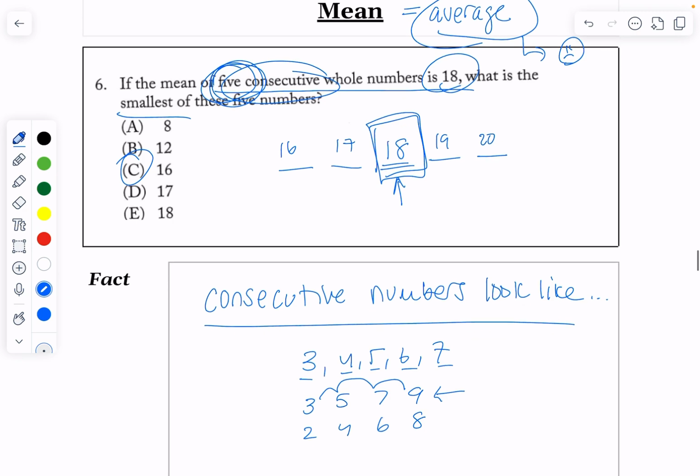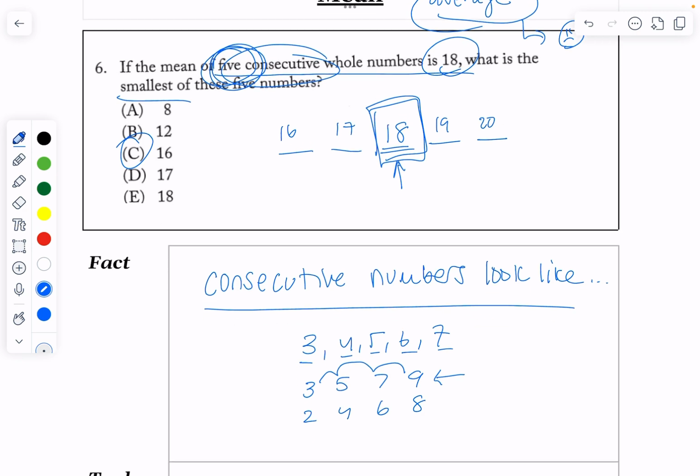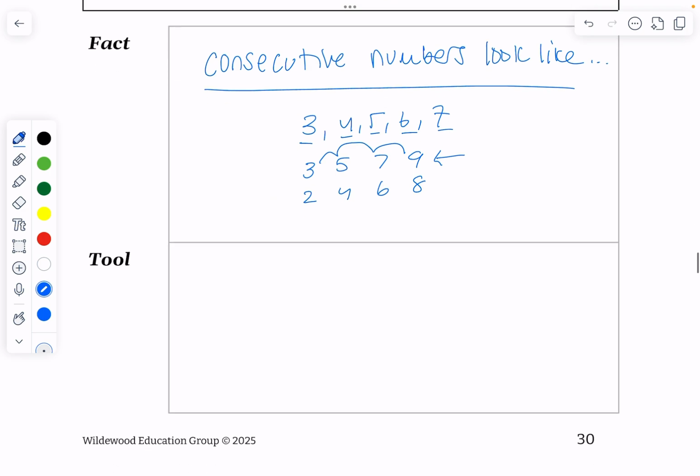And the other thing that you could do is use the following tool. Okay, so the tool here is that consecutive numbers, right? If you look at these examples, look like this: x plus 1, x plus 2, x plus 3. So this is both a fact, but it's also the tool, right?